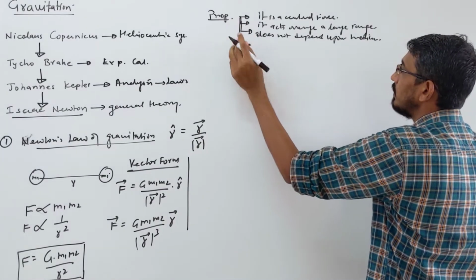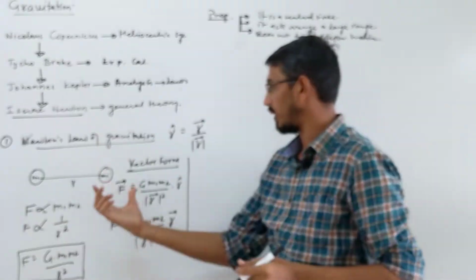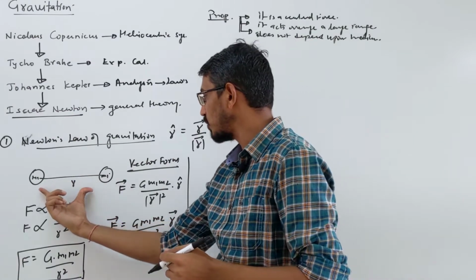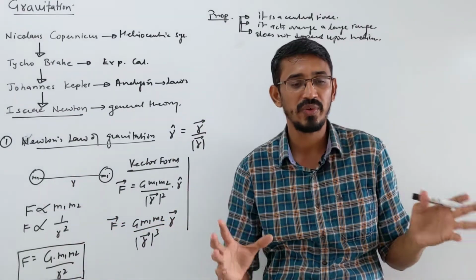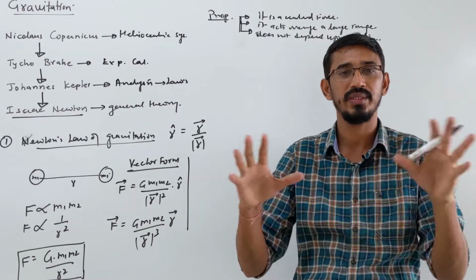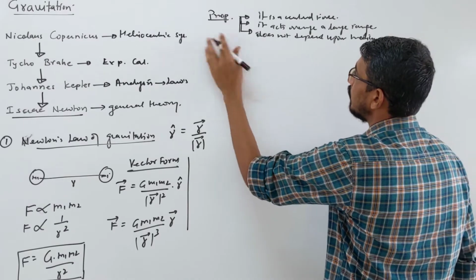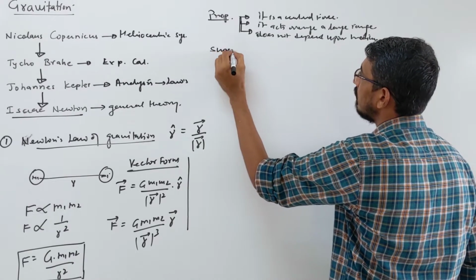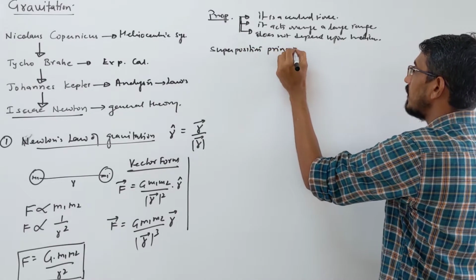Suppose, if you have multiple masses, not charges, masses. If you have just two masses, this is the answer. If you have multiple masses, 3 masses, 4 masses, then you want to find the net force on any one due to the others. Then what do you write? Simply, you write the superposition principle.